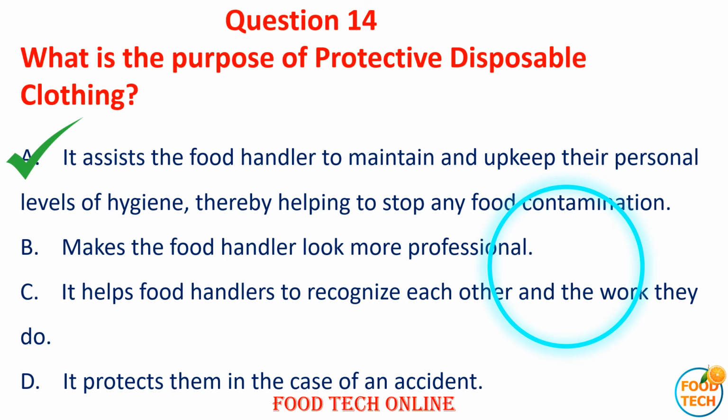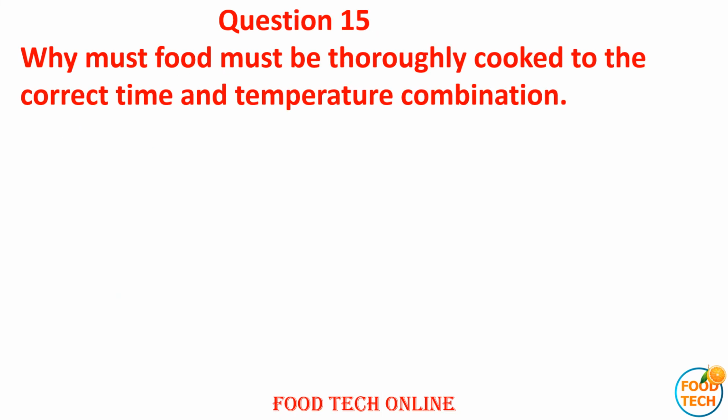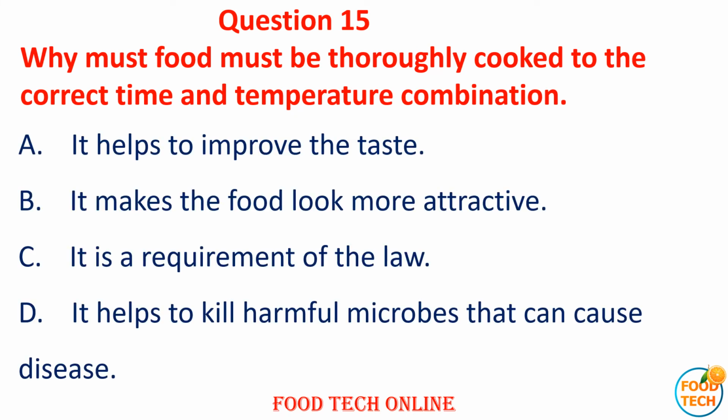food contamination. Question 15. Why must food be cooked to the correct time and temperature combination? A. It helps to improve taste. B. It makes food look more attractive. C. It is required by food law.